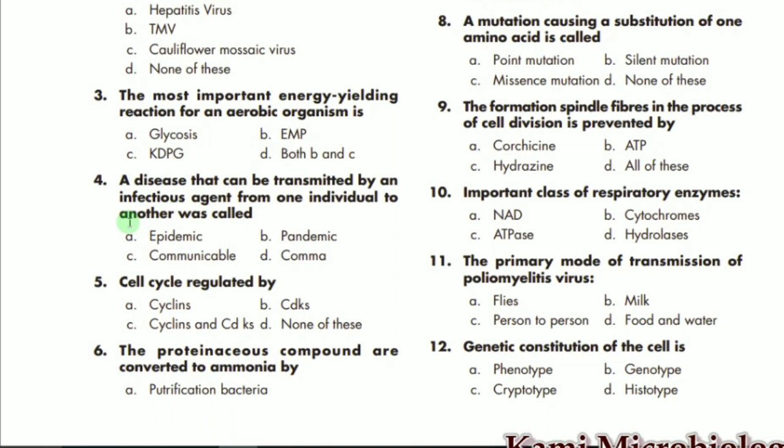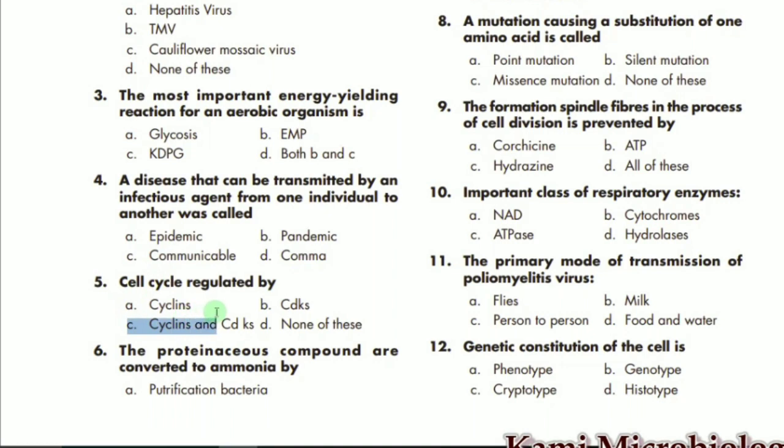MCQ number 4 says that a disease that can be transmitted by any infectious agent from one individual to another, what do we call that? We mostly call it communicable disease. So C is the correct option. MCQ number 5 says the cell cycle is regulated by which? Mostly the cell cycle is regulated by cyclin and CDKs.